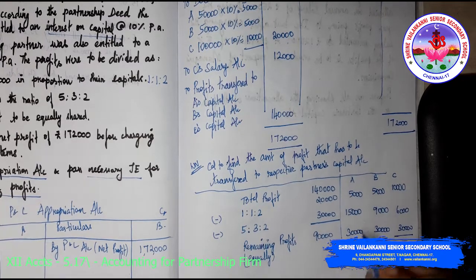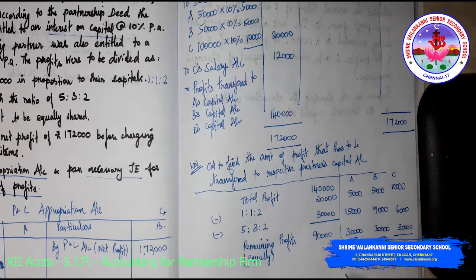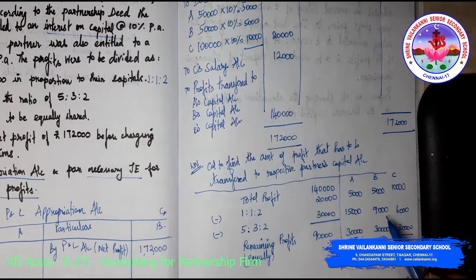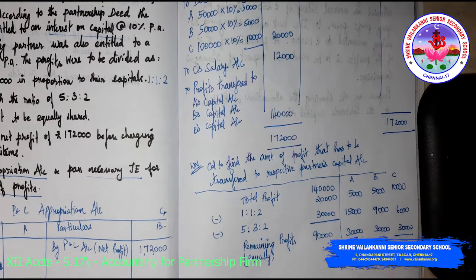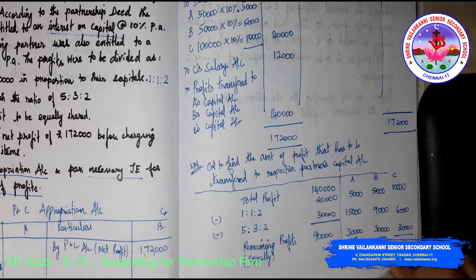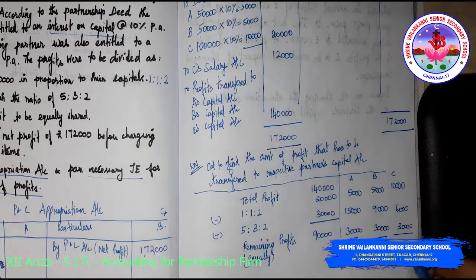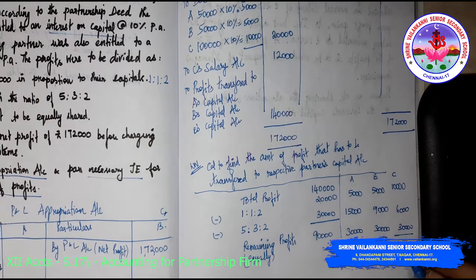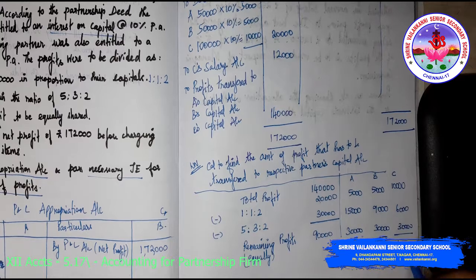So how much should A get as profit? 20 plus 30, 50,000. For B, 39 plus 5, 44,000. For C, 46,000.